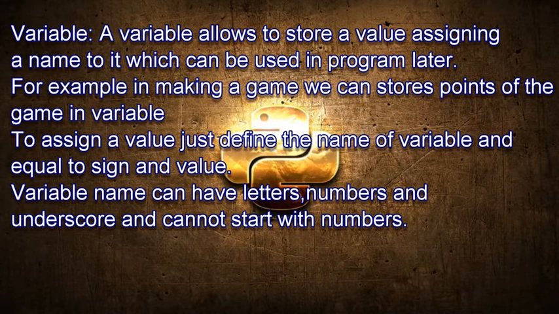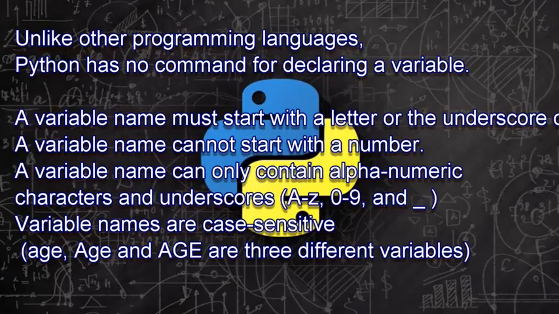We do not need to define the data type, that a is of integer type, that a is of float type, or that a is of any other type. We just need to write that number and it will automatically check which type of data is involved. When we are talking about variables, we just need to keep in mind some naming rules, or the things that we need to keep in mind.